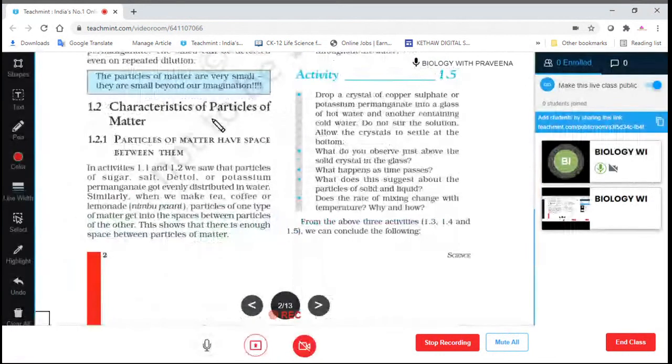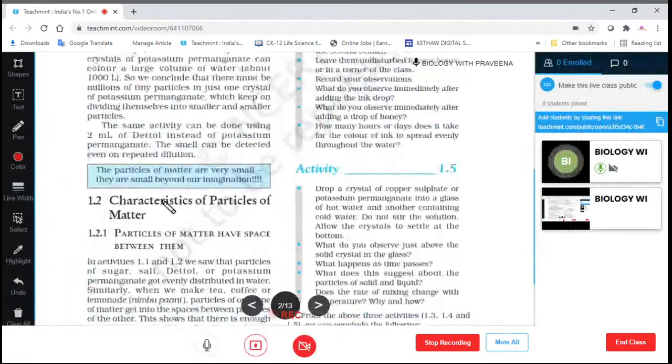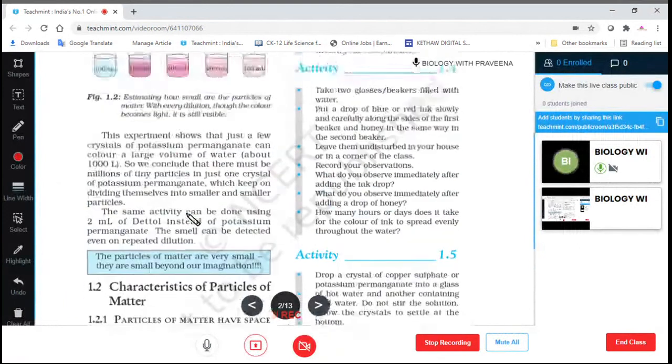So 1.2, characteristics of particles of matter, we will be seeing in our further class, that is tomorrow.